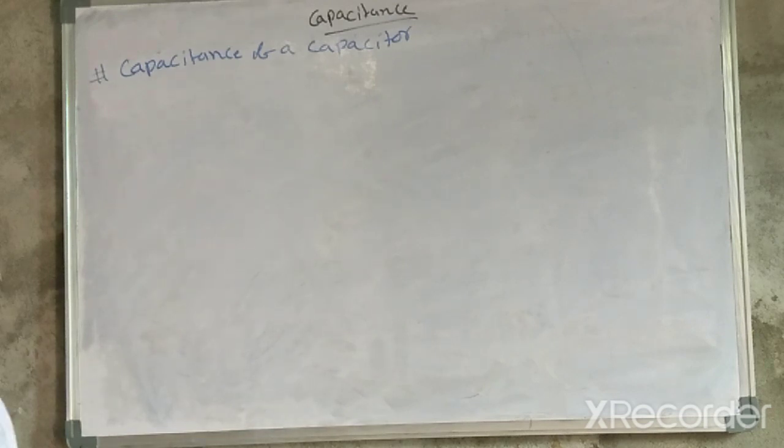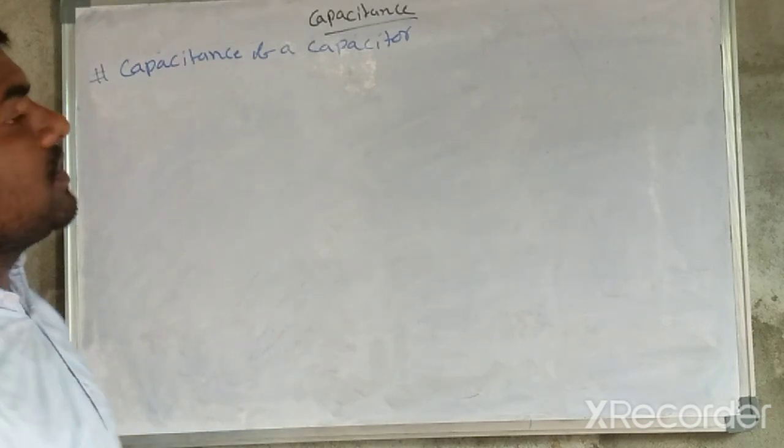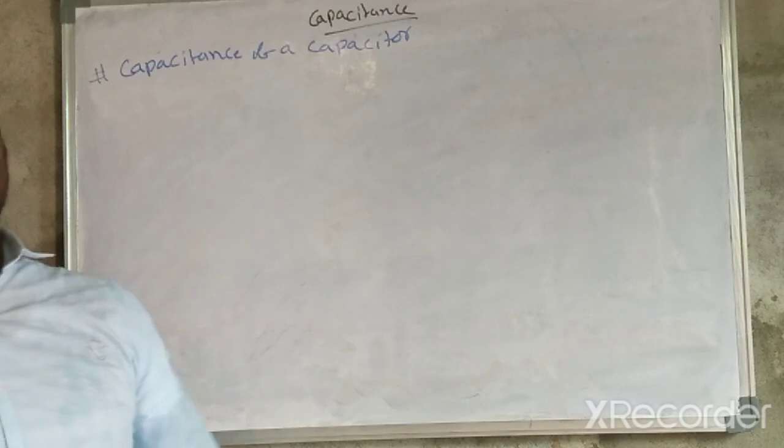So let us discuss the capacitance of a capacitor. In the case of two conductors, one is capacitor plate A and another is plate B. If A is given a positive charge and B a negative charge, these are equal and opposite charges, and an electric field exists between these two conductors.